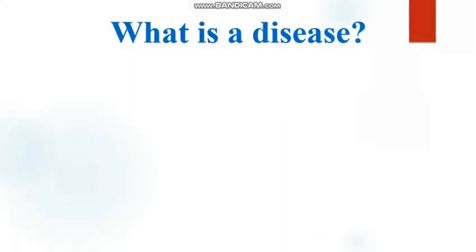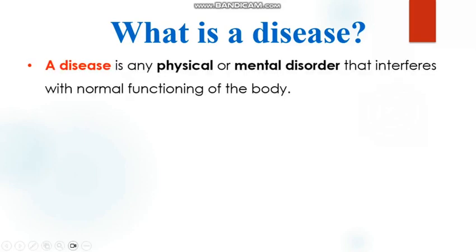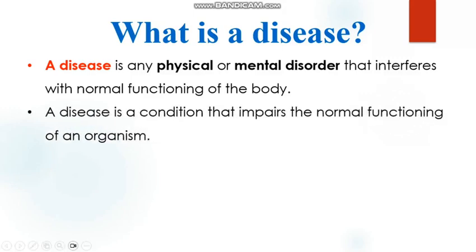So we now look at disease. What is a disease? We can define a disease in different ways. First, a disease is any physical or mental disorder that interferes with the normal functioning of the body. Or we can also define a disease as a condition that impairs the normal functioning of an organism. This is another definition that you can write.